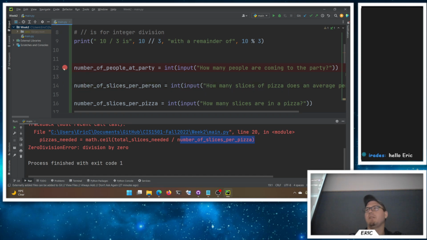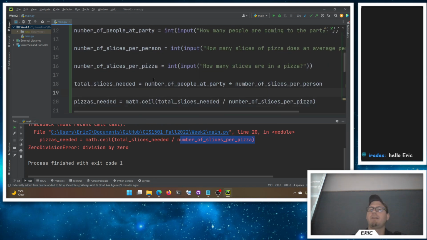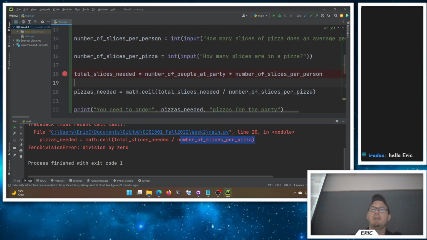These are called breakpoints. So if I run my program in debug mode, it will stop at the breakpoint and sit and wait for me, which is super cool, because what we get to do then is see the value of all of our variables. So I don't actually want it there. I'm going to put it here at line 18. I want to get the inputs out of the way first. So over at line 18, it will wait for me to tell it, okay, you can do the next thing.